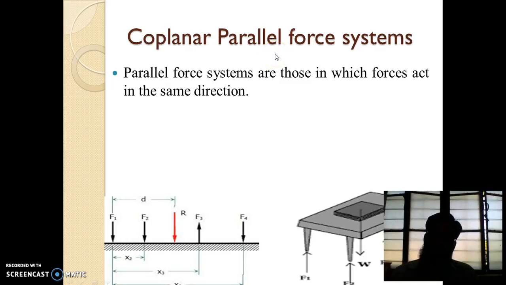Coplanar parallel force system. If all the forces acting on a body are parallel to each other, then that force system is called coplanar parallel force system. There are two types of parallel force system: like parallel force system and unlike parallel force system. If the forces acting on a body are in the same direction, then that force system is called like parallel force system. And if they are in opposite directions, then it is called unlike parallel force system.